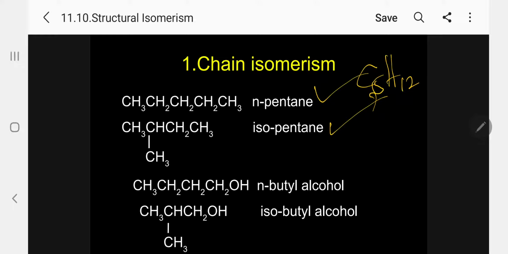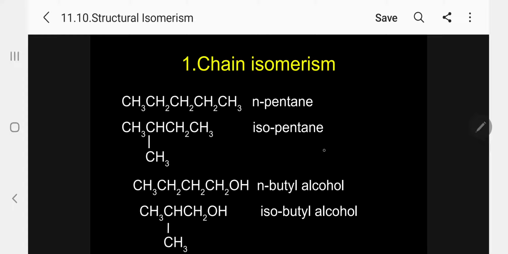And the same with this chain isomerism. In the case of alcohol also, n-butyl alcohol, isobutyl alcohol, examples of chain isomerism. Linear chain, branched chain. Please follow. n-pentane linear, isopentane branched. Even neopentane also we can use.